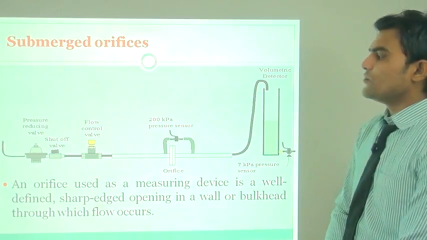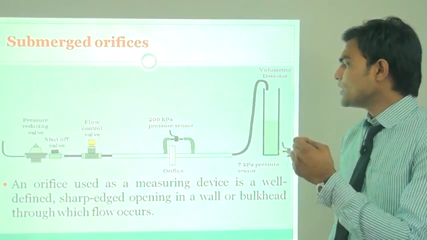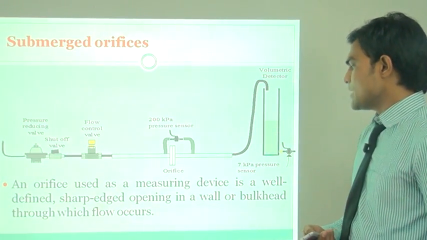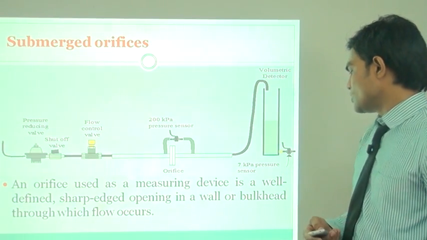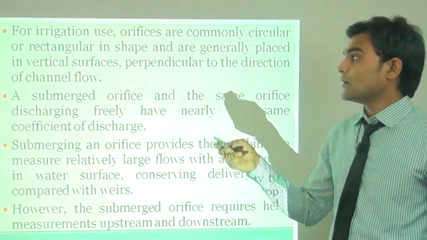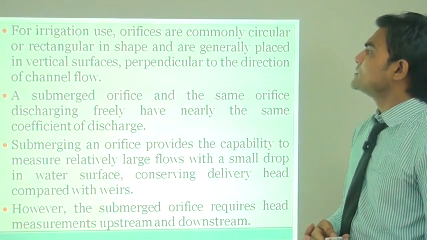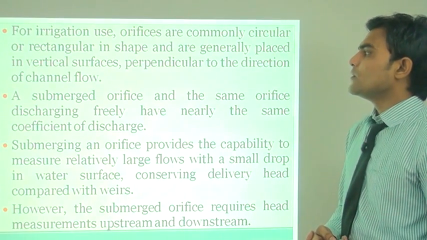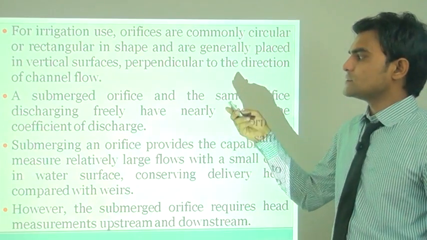Now submerged orifice. The third one is an orifice, which is also useful for measuring irrigation water. An orifice used as a measuring device is a well-defined sharp-edged opening in the walls or a bucket through which flow occurs. For irrigation use, orifices are commonly circular or rectangular in shape and are generally placed in a vertical surface perpendicular to the direction of the canal's flow.